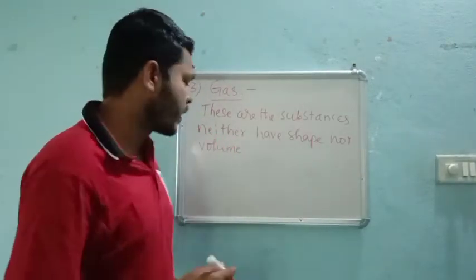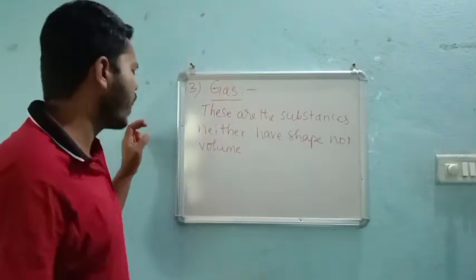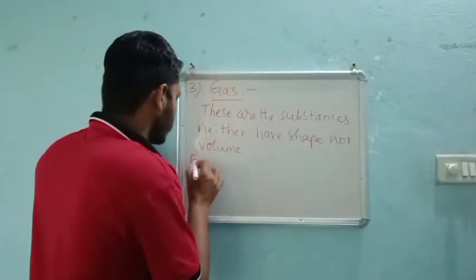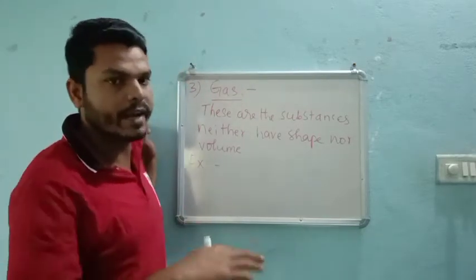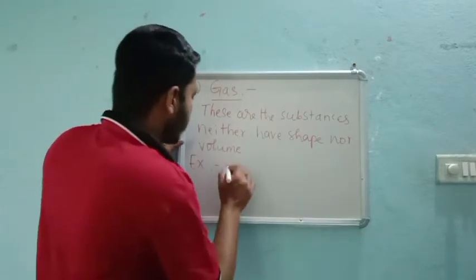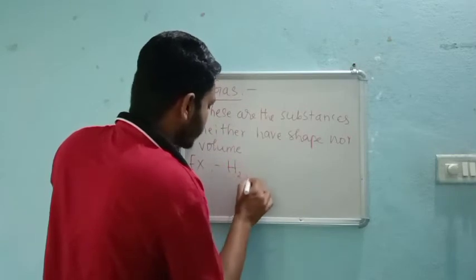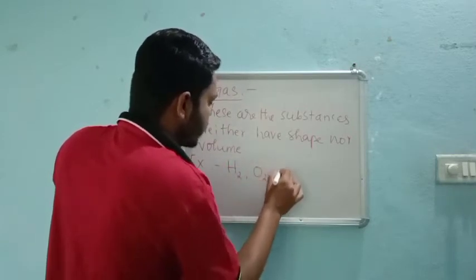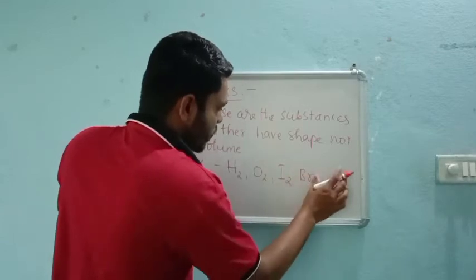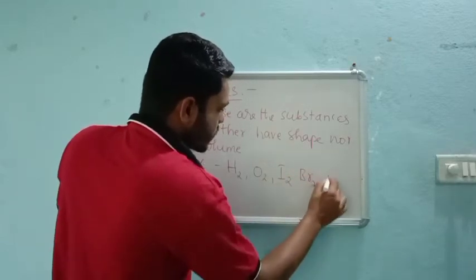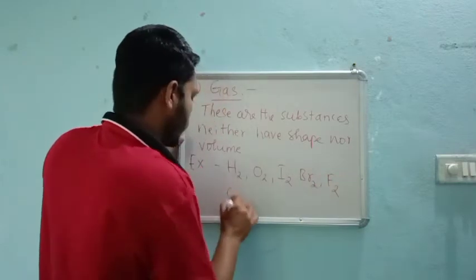So in gas, you can take any diatomic molecules. Di means two, atomic means atoms. Two atoms. Like hydrogen gas, oxygen gas, iodine gas, bromine gas, sorry, fluorine gas, chlorine gas.